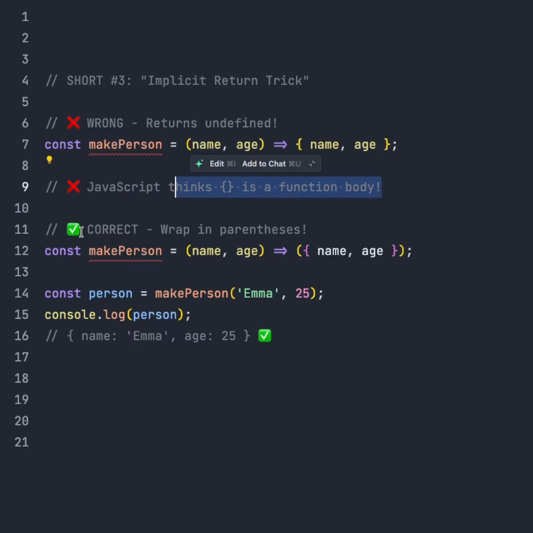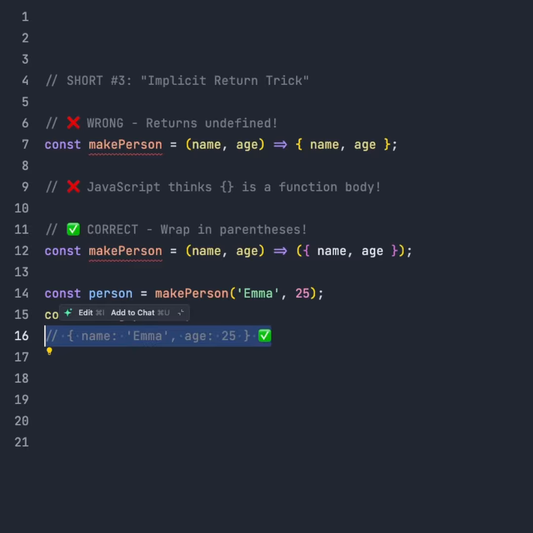But if you want to use the correct way, you need to use this parenthesis if you directly want to use the parameter as argument. Also check this one. This makes person, and when you console log, you get the actual output. And if you actually want to return an object, you must wrap it in parenthesis.